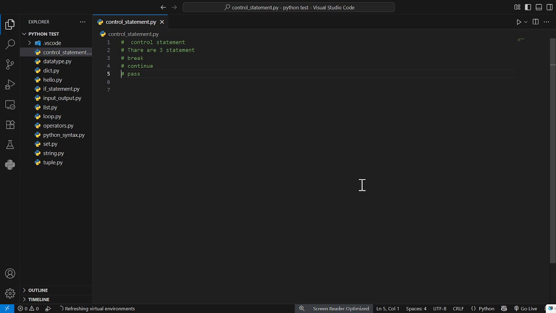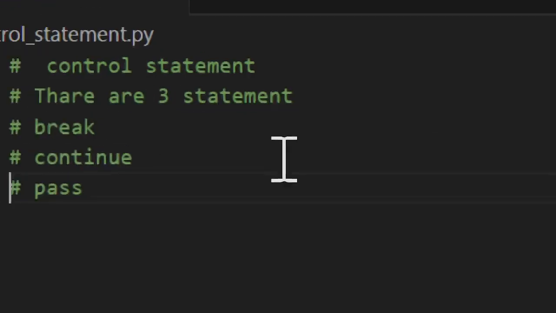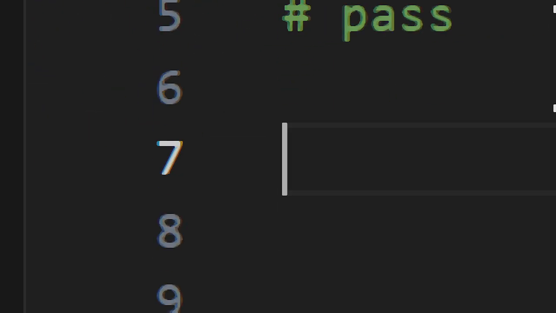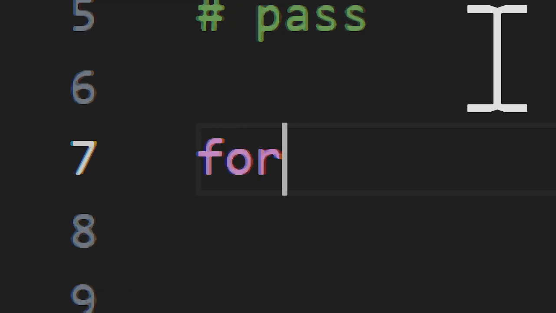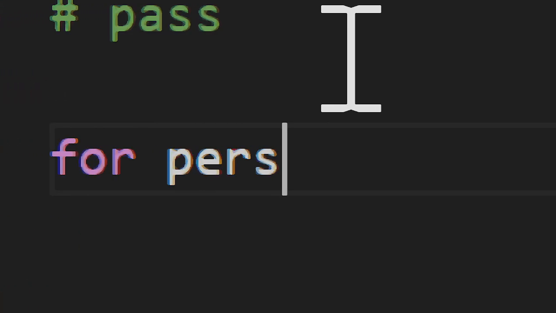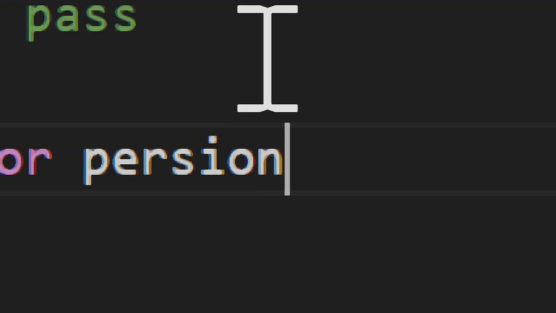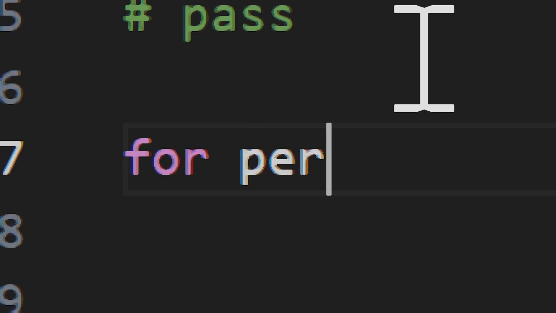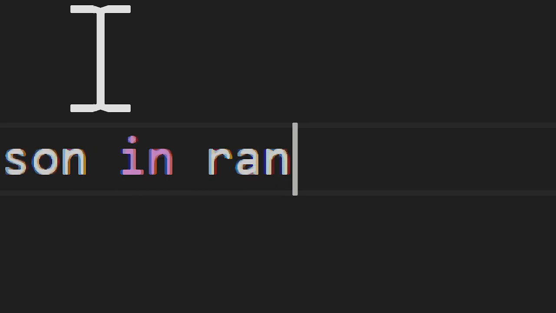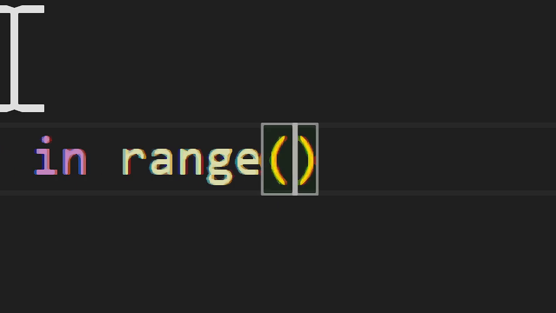So I'm writing the code for that real world scenario. I mention the for keyword, space, person, in range, left parenthesis.